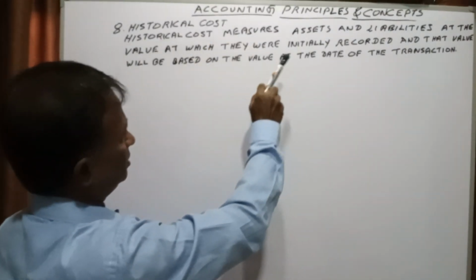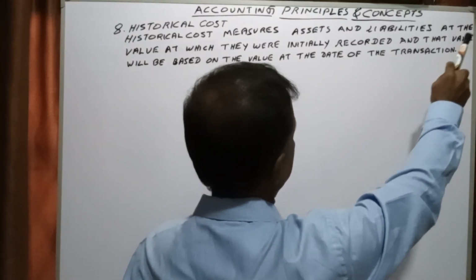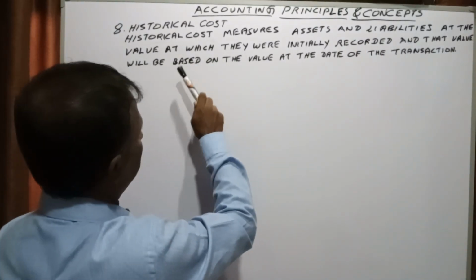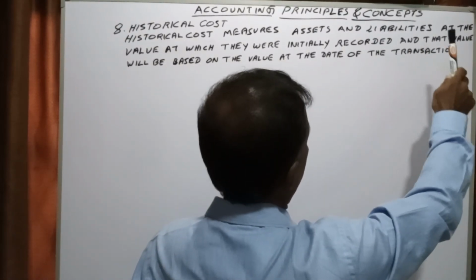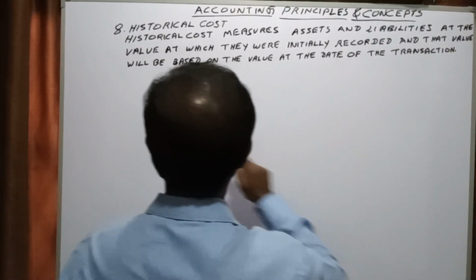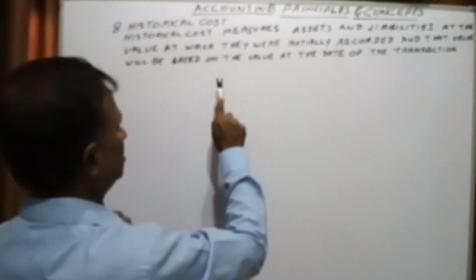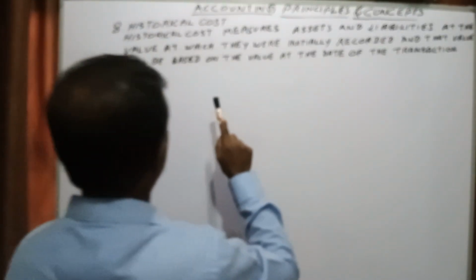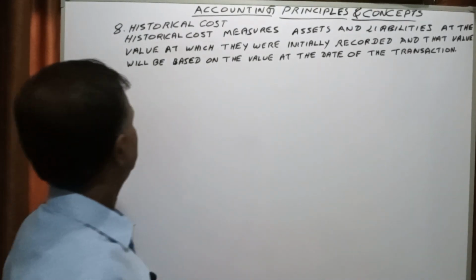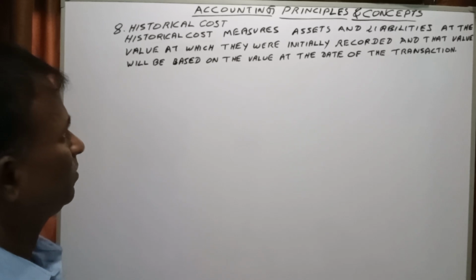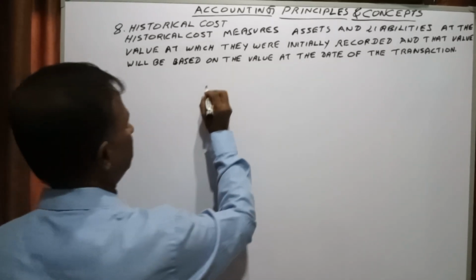That means historical cost applies to assets and liabilities.